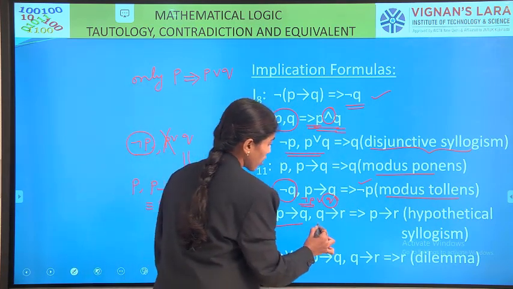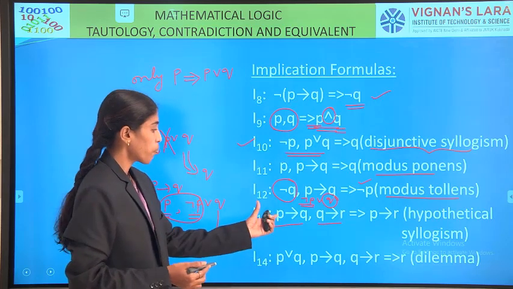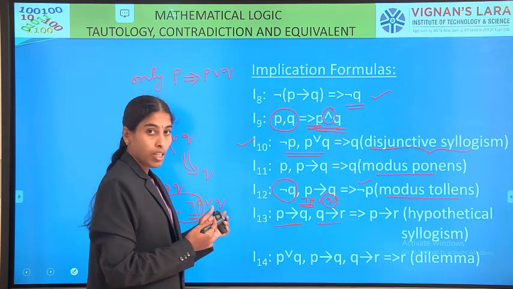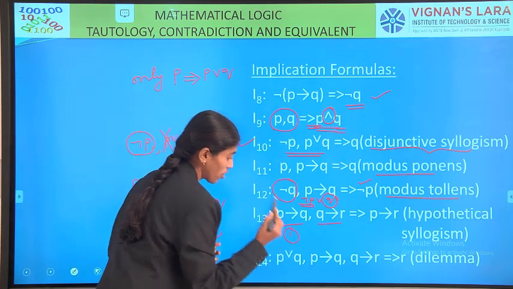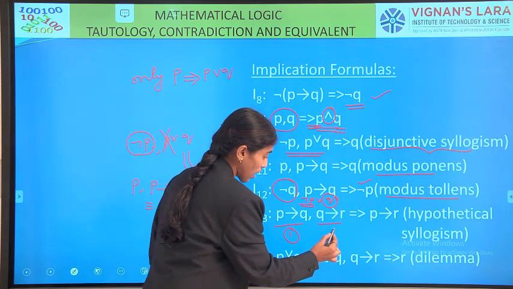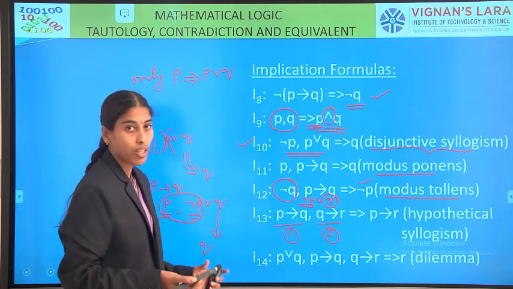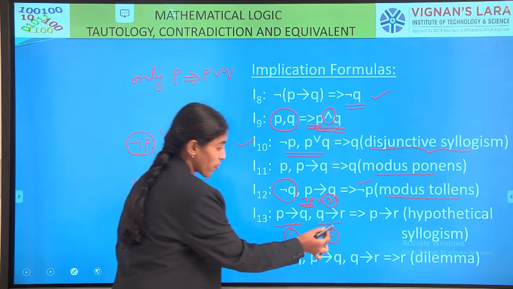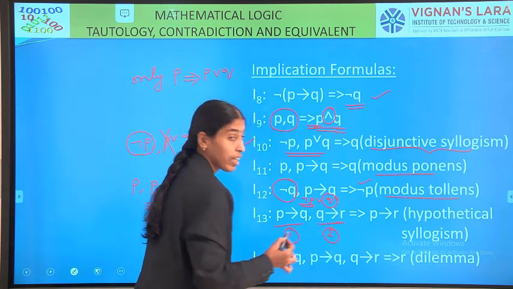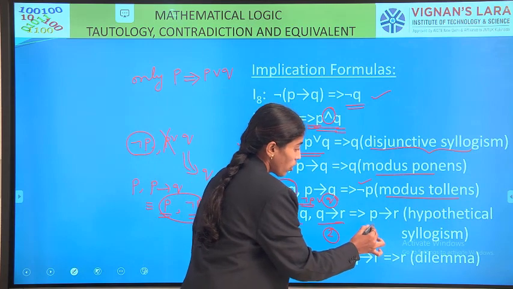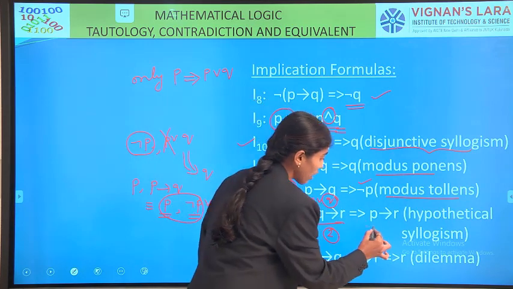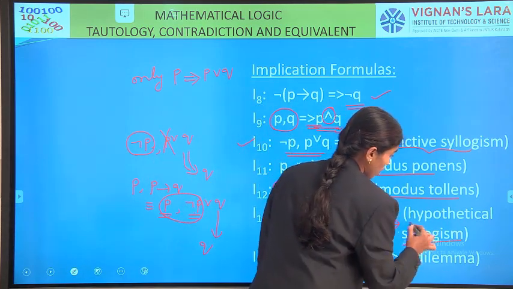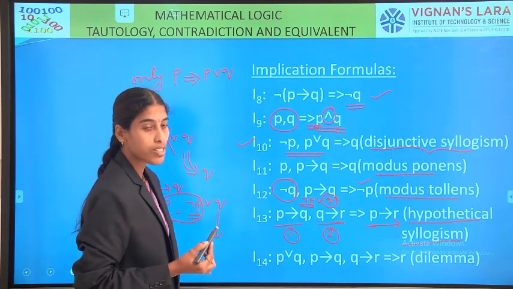Next one, P conditional Q, Q conditional R. Simple thing it is. Suppose I start at the college and move to the Lara gate, that is the first one. If I start at Lara gate and move to Tenali, what is the final conclusion? Initially I start at the college, finally I reach Tenali. So that is P conditional R, hypothetical syllogism. The name of that is hypothetical syllogism.